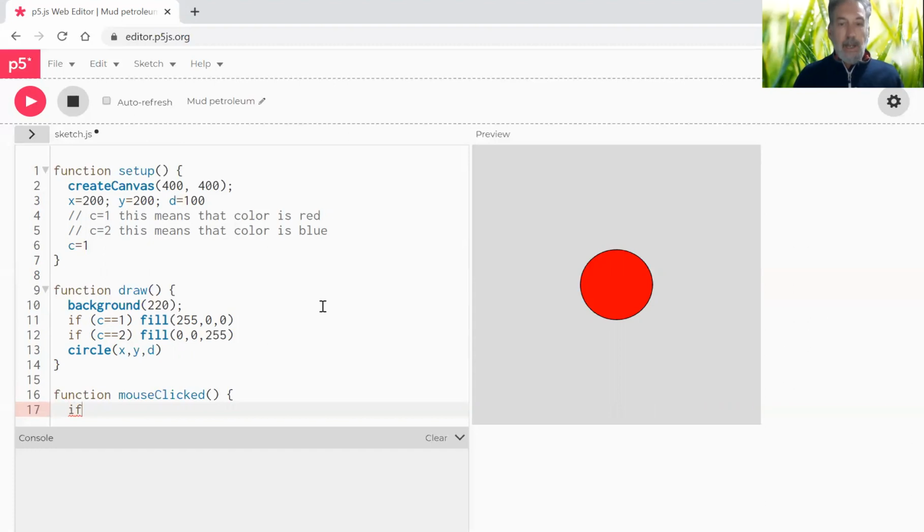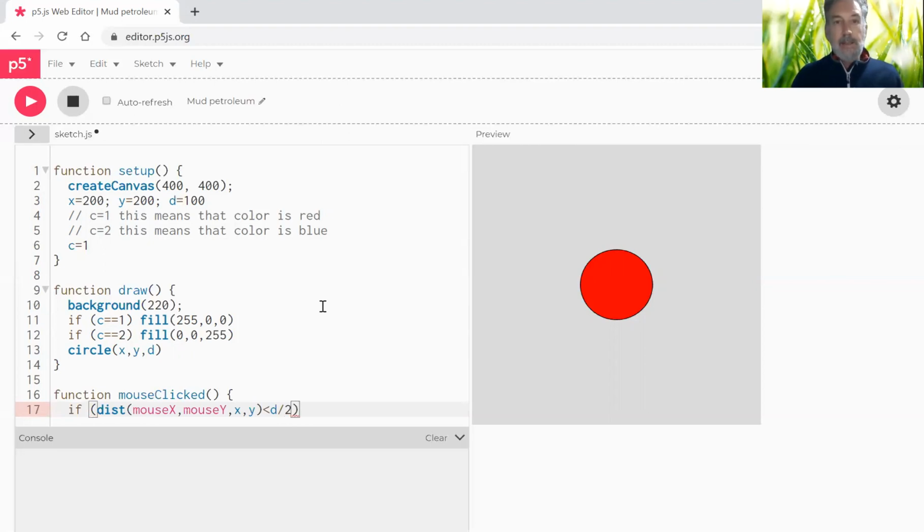So I can just simply say if the distance, which is dist, of mouse X, comma, mouse Y, so that's the first coordinate, to what's our second coordinate? X and Y. Now, if that distance is less than the radius, being D divided by 2,